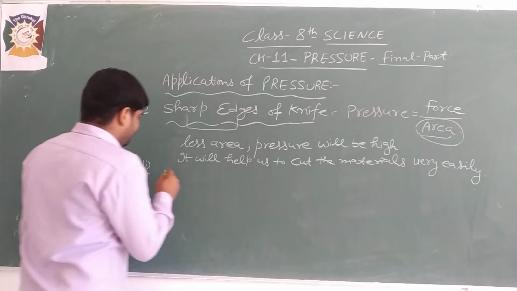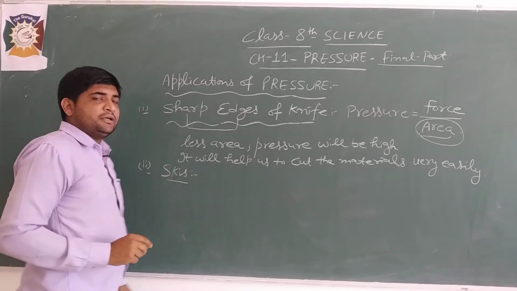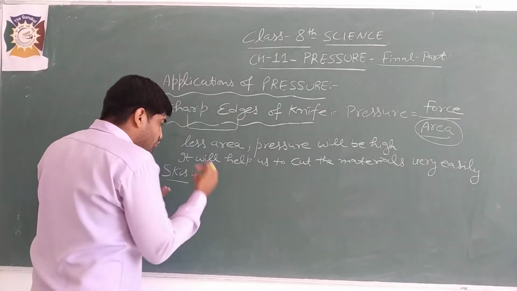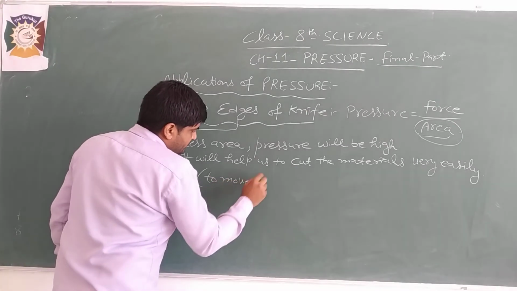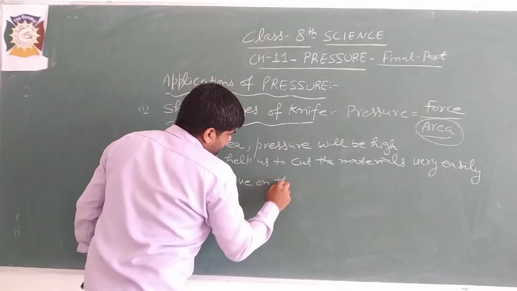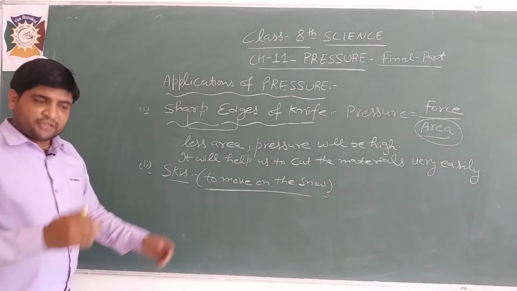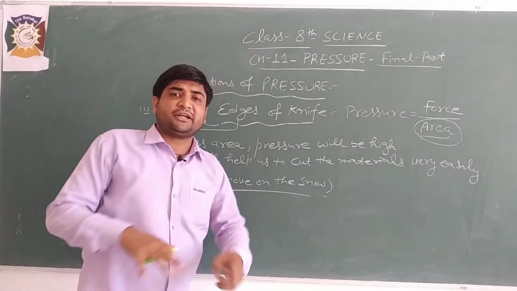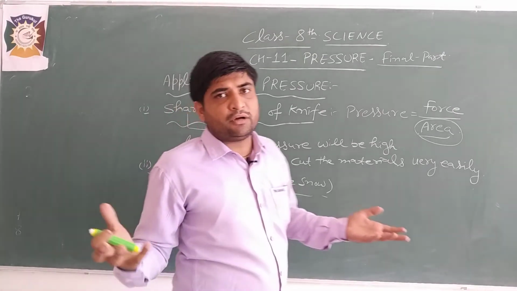Similarly, we can take skis. Skis are the arrangement which is used to move on the snow for skating purposes on hilly areas that have a lot of snow.